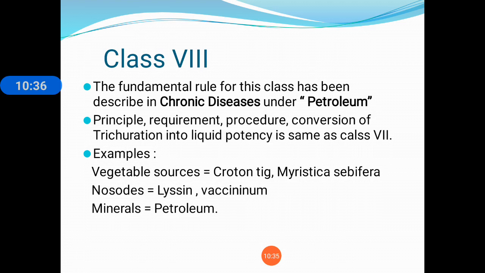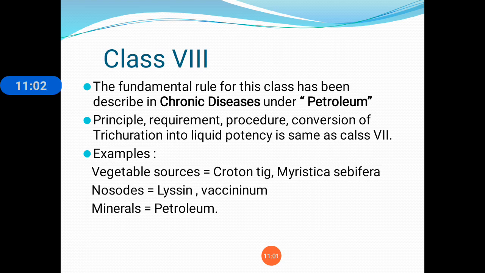Examples: from the vegetable sources, croton tig and Myristica sebifera, from the nosode it is lysine, vaccinum, and from the mineral kingdom, petroleum.